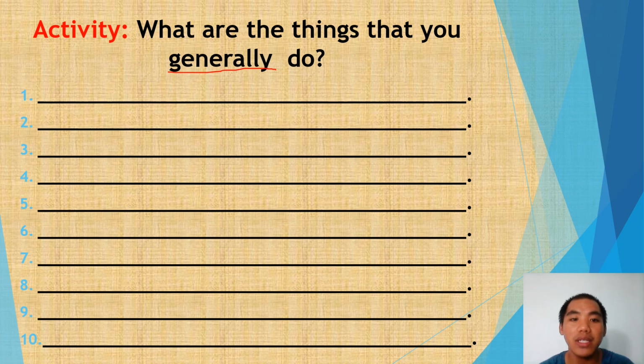So write 10 sentences using the adverb of frequency, which is generally. And to remind you again, generally is 80%. So think of the verbs that you generally do at home. If you have any questions about our topic, just ask in our Line. Understand? So that's all for your activity today.